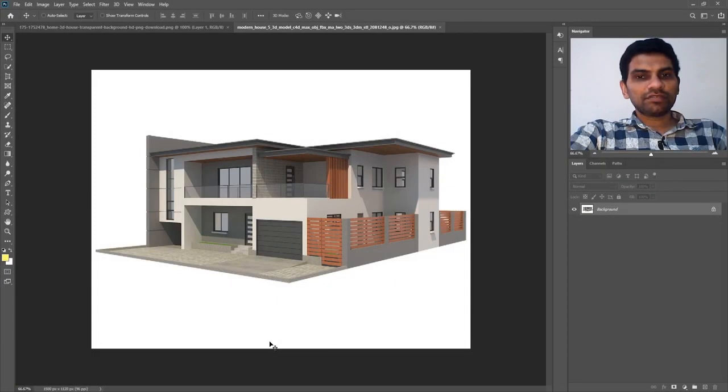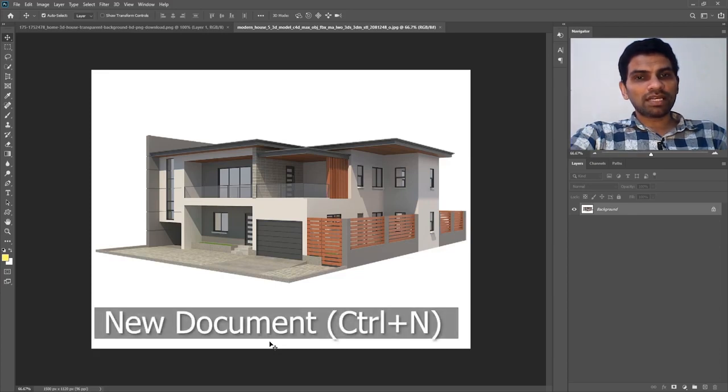In today's video we will see how the perspective crop tool works in Adobe Photoshop CC. But before getting into that, let's see some transformation tips and tricks, and let's see how transform works in Adobe Photoshop. So I will create a new document by pressing Ctrl N on my keyboard.